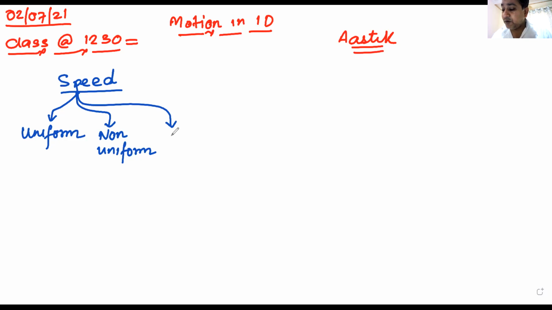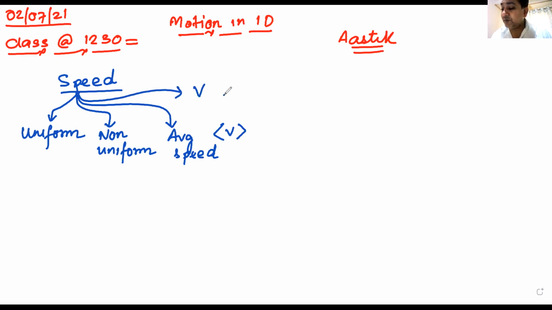The third type of speed was known as average speed, and we denoted it by this symbol. Average speed is total distance divided by total time.